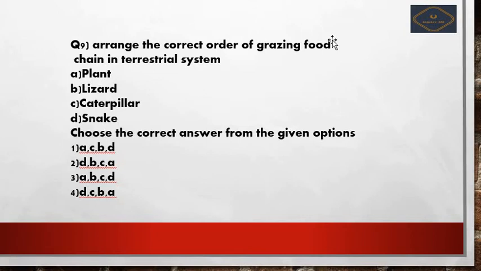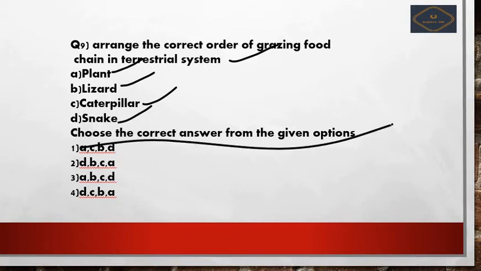Ninth question: arrange the correct order of the grazing food chain in the terrestrial system. Option A is plant, B is lizard, C is caterpillar and D is snake. Choose the correct code from the given options. Let me clear the screen for you.